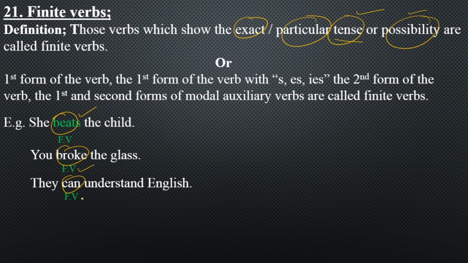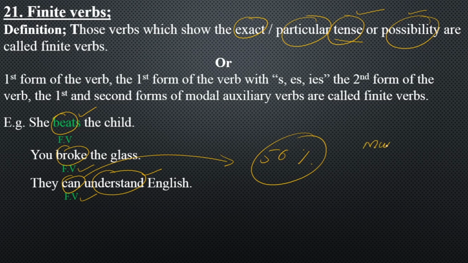Can is telling you the possibility of an action, that English can be understood. What is the percentage? 50%. If I say we must learn English, must means 100%. And in the same way, if I say they ought to learn English, it means 85%.